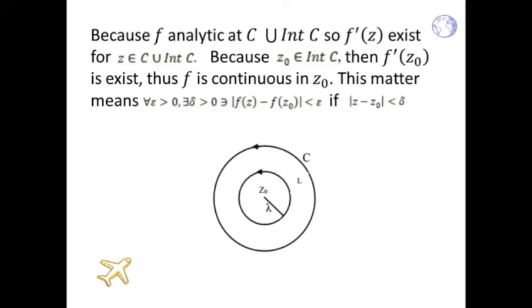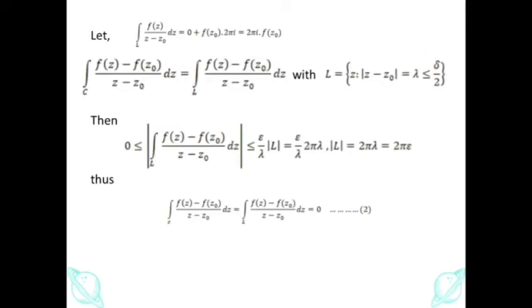And this is the neighborhood of z0. Let the integral over L of f(z) over z minus z0 dz equal 0 plus f(z0) times 2 pi, which is equal to 2 pi times f(z0).